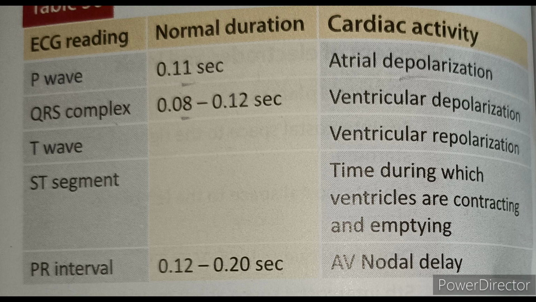T wave is nothing but ventricular repolarization. So don't be confused between the QRS complex and the T wave, because both are denoting the ventricular. Then ST segment is the time during which ventricles are contracting and emptying. Then PR interval is nothing but the AV nodal delay.